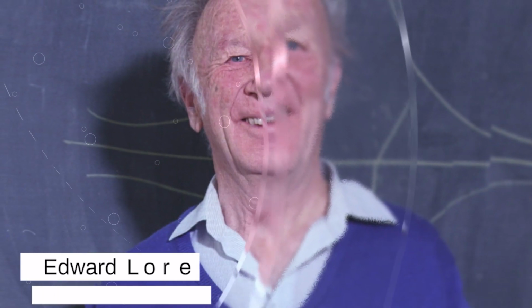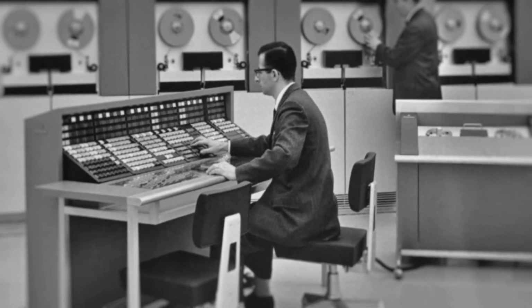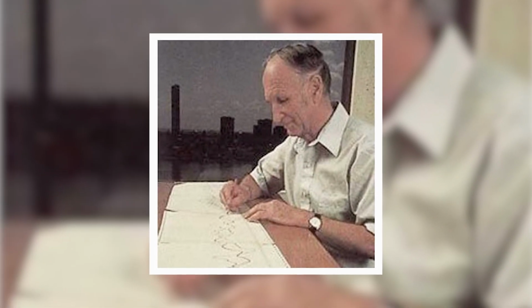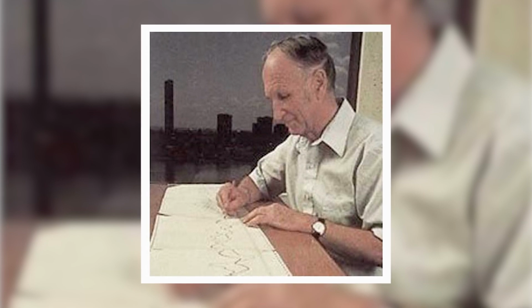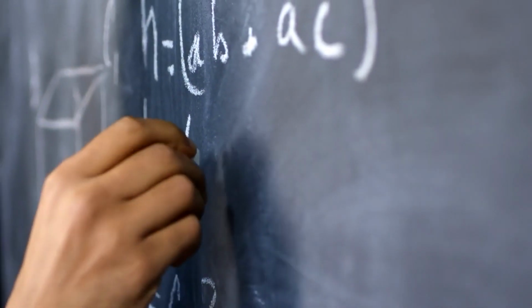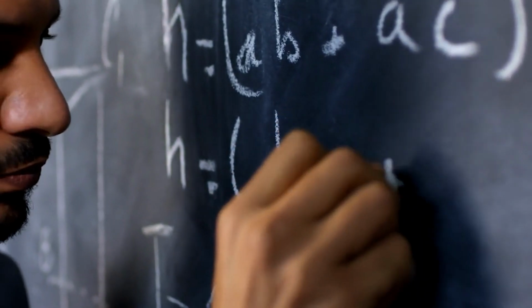In 1961, a meteorologist by the name of Edward Lorenz made a profound discovery. Lorenz was utilizing the latest computer of that time to predict the weather. He was imbued with a sense of zeal to create a mathematical model for these unpredictable patterns. In this mathematical model, he plugged in a set of numbers that gave an accurate representation of the current weather. This set of numbers would predict the weather a few minutes in advance.